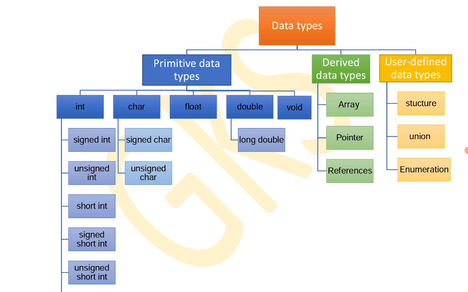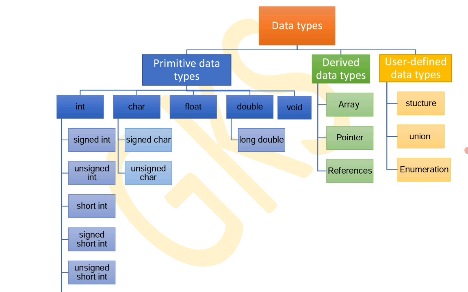Primitive means primary or main data types. They are int, char, float, double, void. What is int? Int means integers. These are numeric data types, character data types, and the void data type. Void means null, without any data type.